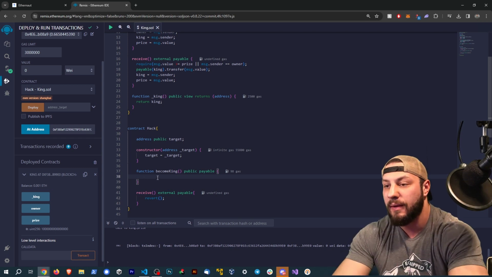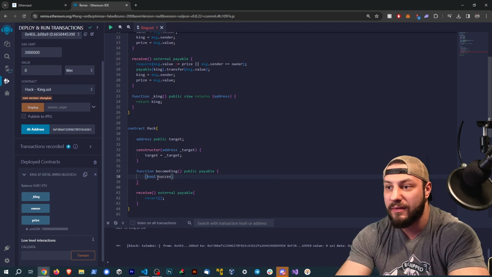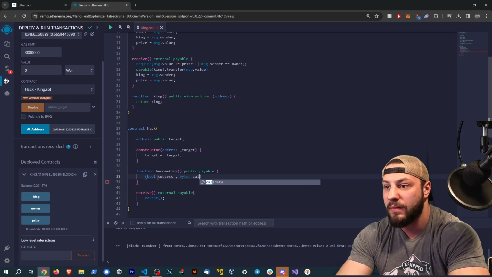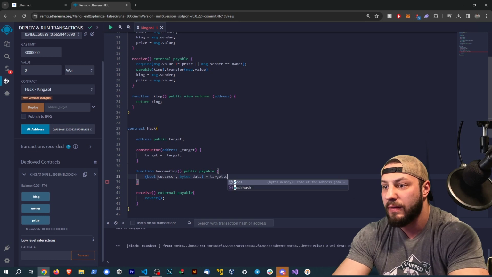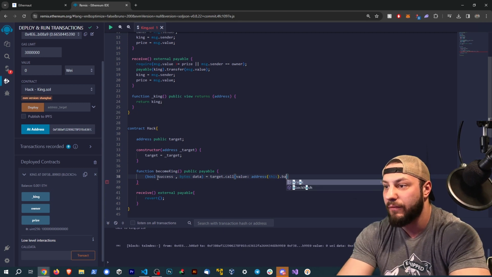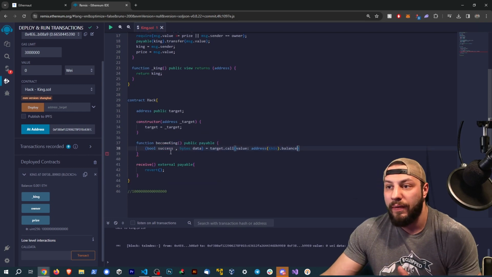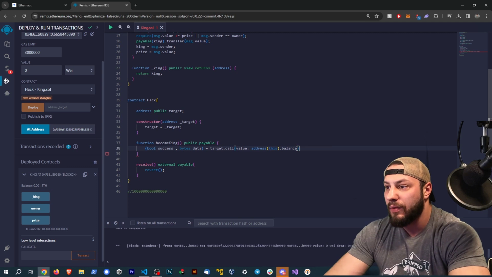So we're going to say, first off, let's set up a bool, call it success, comma, and bytes, let's call it data, and it's going to be set equal to target.call, and we're going to give it some value to call. So we're going to say value equal to address(this).balance. Now, if you want to be really verbose, you could put in an exact value here. I know that when I call this function, I'm going to give the exact amount. So I'm just going to say the address of this contract, and then in parentheses, no data with that there.